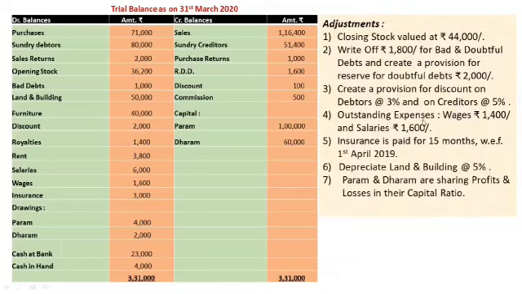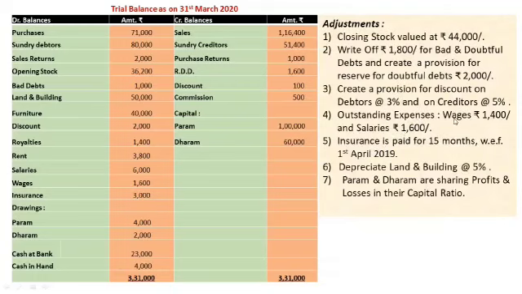Outstanding expenses: wages rupees 1,400 and salaries rupees 1,600. First effect is in balance sheet liability side, and second effect is to add the amount under respective heads, that is wages and salaries.